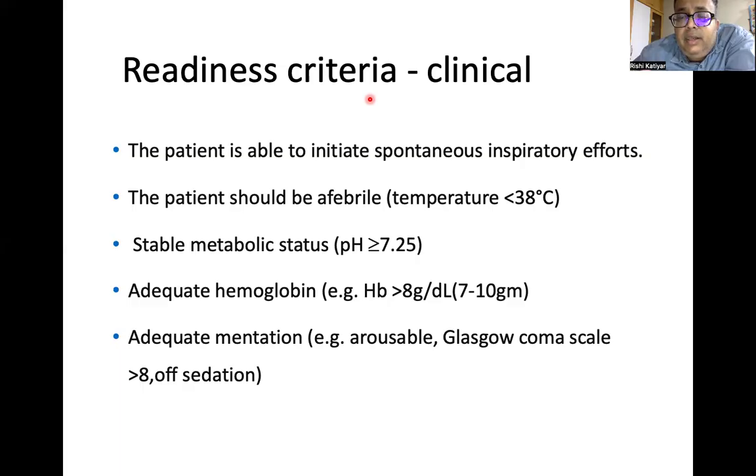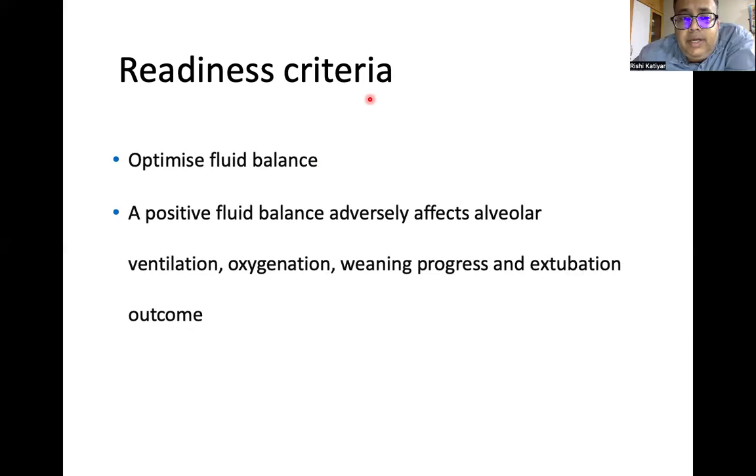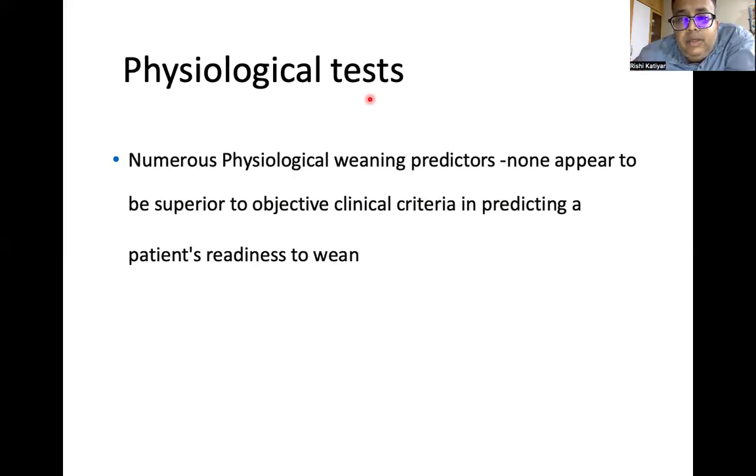Patient is afebrile, temperature less than 38 degrees. Stable metabolic status, that is pH more than or equal to 7.25, adequate hemoglobin, at least more than 8 grams per deciliter, adequate mentation, arousable, GCS more than 8, and oxygenation. Now, readiness criteria, you have to optimize the fluid balance before weaning. A positive fluid balance, especially in those ICUs which have cumulative positive fluid balances, adversely affects alveolar ventilation, oxygenation, weaning progress, and extubation outcomes.